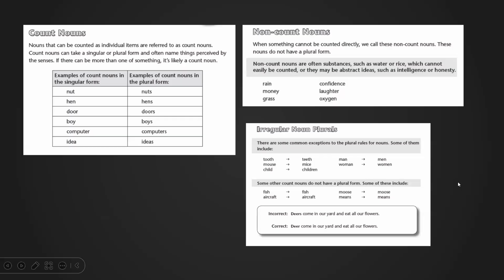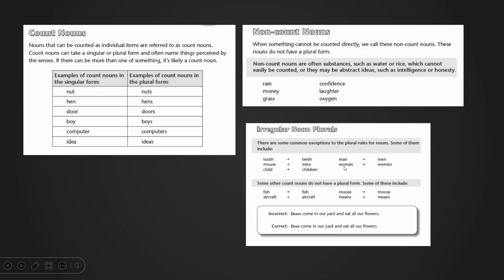Perfect. We have some nouns that are considered to be irregular when we put them in the plural form. For example, tooth becomes teeth. Mouse becomes mice. Child becomes children. There are certain cases where my students say childs, or they will sometimes say children's. Be careful. Singular, one child, two or more children. Man, men. Woman, women. The pronunciation changes a little bit in this case.